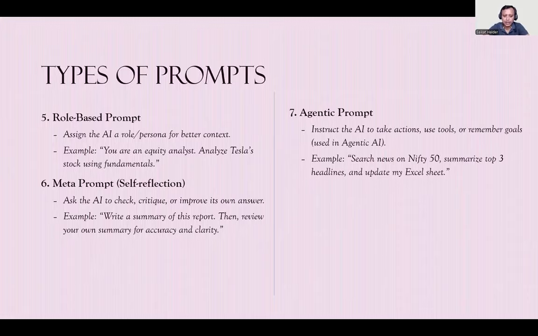You are an equity analyst and analyze Tesla stock using the fundamentals. I give them the fundamentals so that they don't have to go to a random site to pick this. So I'll give them my data set. Now you can do the analysis from there. Now there is a meta prompt, self rectification. So I'll show you some of the meta prompts today.